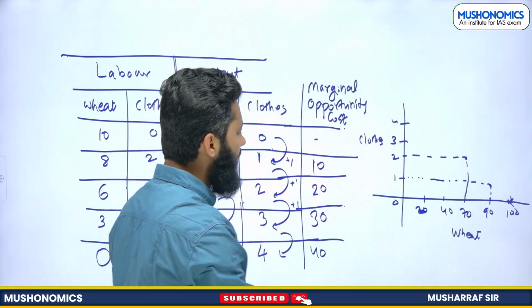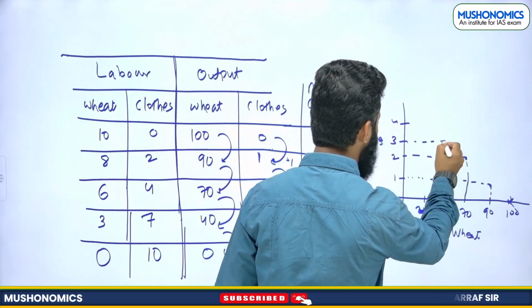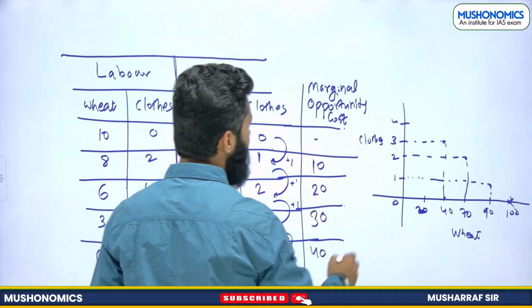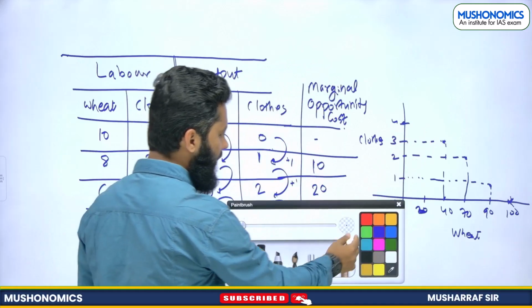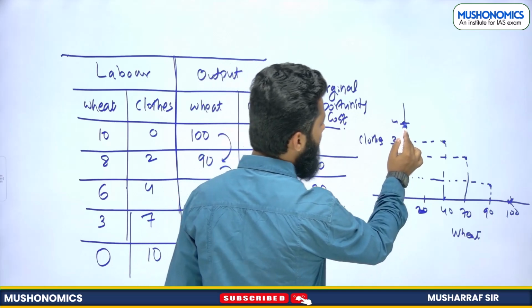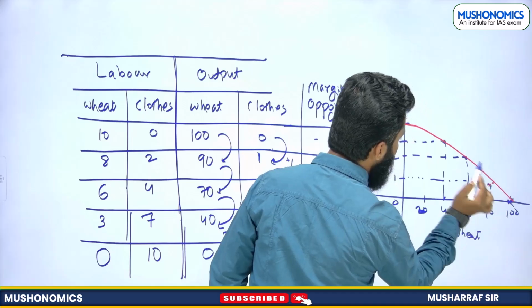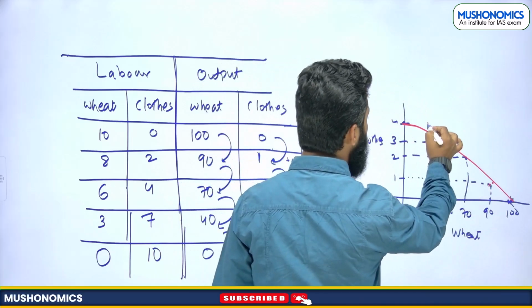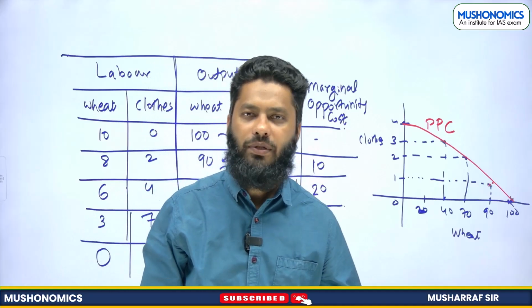Then we have 40 and 3. This is the point. Then we have 0 and 4. This is the point. If we plot this particular graph, it will be like this. This is known as what? Production possibility curve.